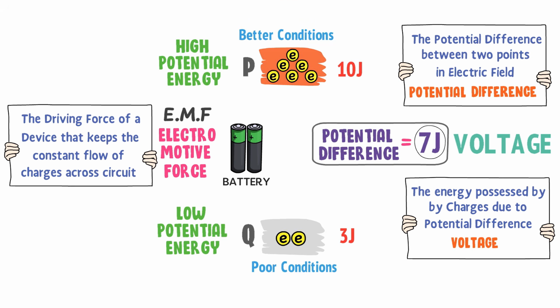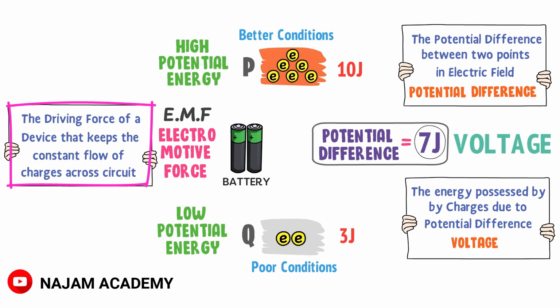So to summarize my lecture, we learned that the energy difference between two points in an electric field is called potential difference. Secondly, we learned that the energy possessed by charges due to potential difference between two points is called voltage. Thirdly, we learned that the driving force of a device that keeps the constant flow of charges across the circuit is called electromotive force. This was all about electromotive force, voltage, and potential difference.